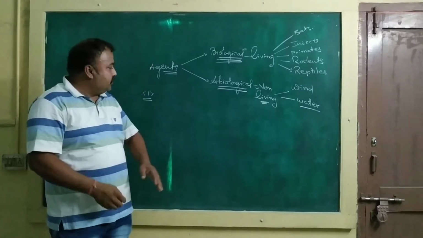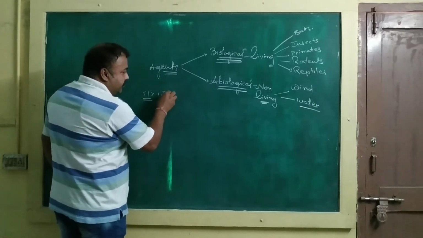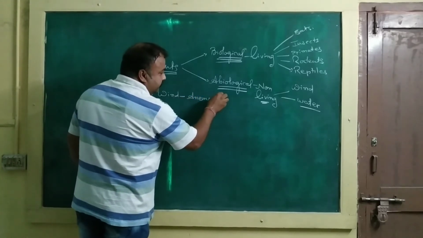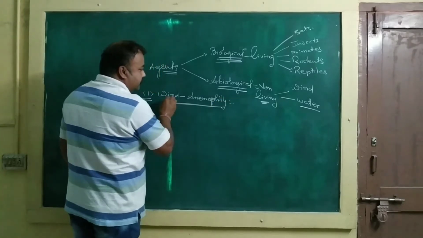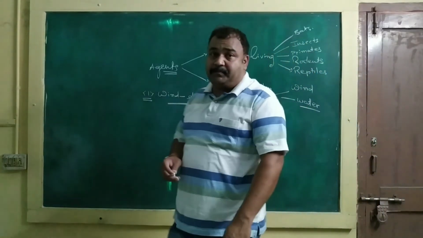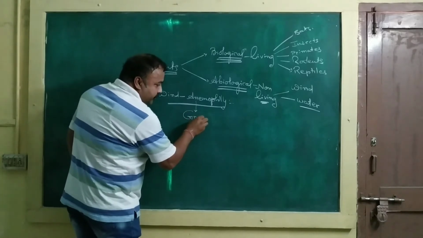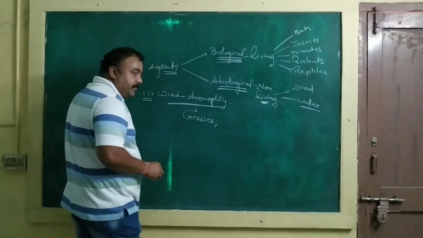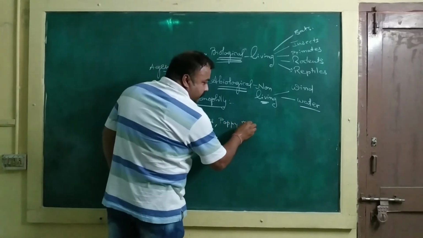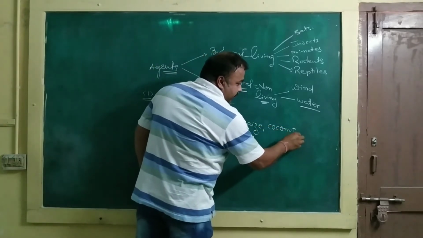pollen. So first of all, we will discuss pollination by wind, that is wind pollination, or anemophily. Wind pollination generally takes place in plants such as different kinds of grasses, poppy, maize, coconut.